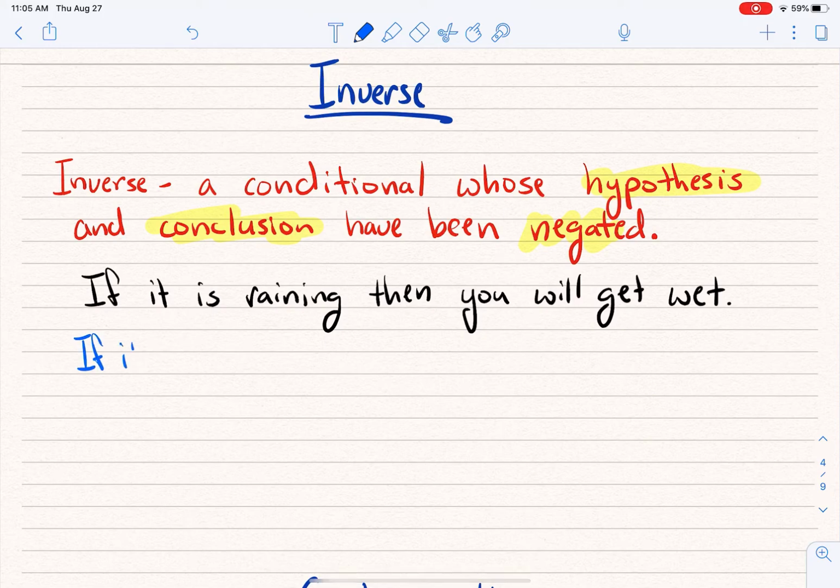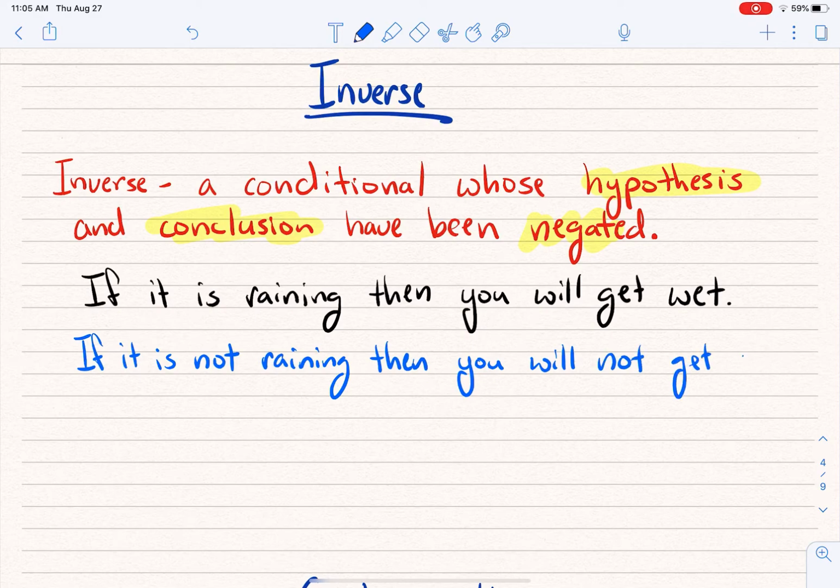So, if it is not raining, then you will not get wet. And now here's the question. If I want to argue that this first statement is true, if it's raining, then you will get wet, and you've heard my argument on that, my question is, what about this second statement? Is that true? If it is not raining, then you will not get wet? What do you guys think?